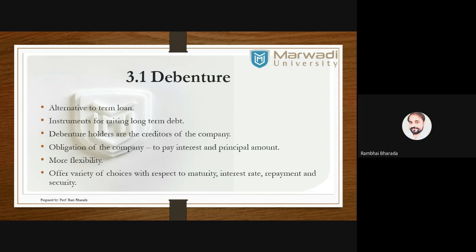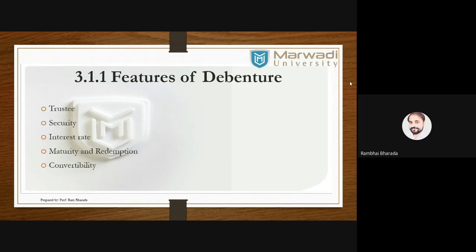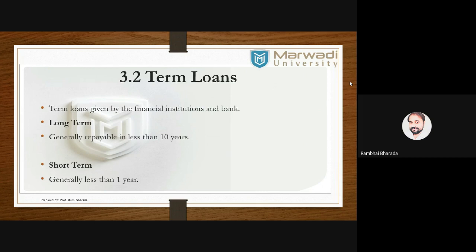In debentures also we have the same types of debentures as we have preferences. Okay, different types of preferences. Here we have convertible debentures, non-convertible debentures, secured debentures, unsecured debentures, like this. Okay, features of debenture: trustee, security, interest rate, maturity, and convertibility. These are the features. Term loan, generally we have two types of loan, long-term loans and short-term loans. Long-term loans generally more than 1 year but less than 10 years, and short-term loans means less than 1 year. And these loans are offered by the private banks, public banks, and financial institutes.